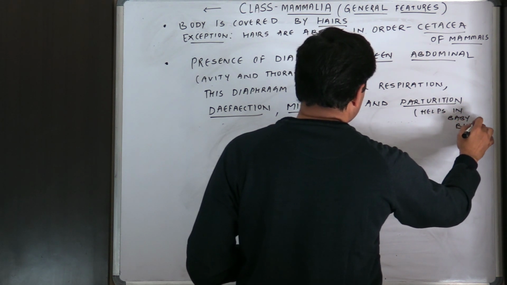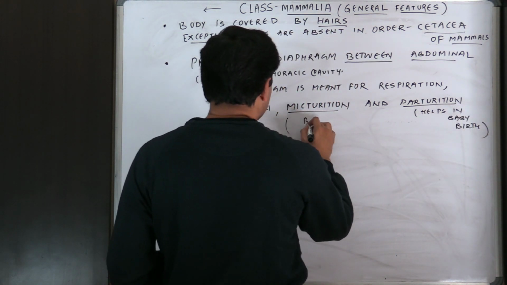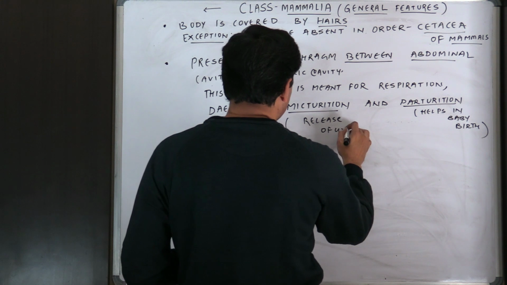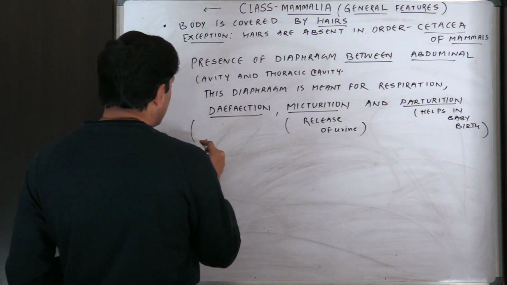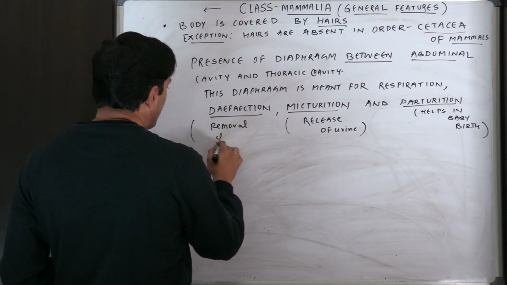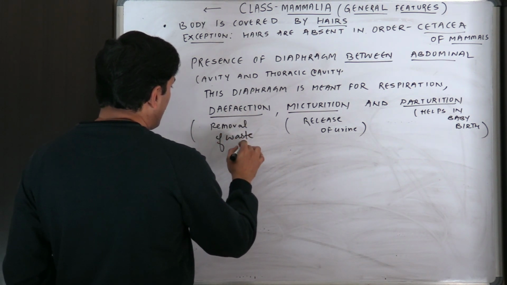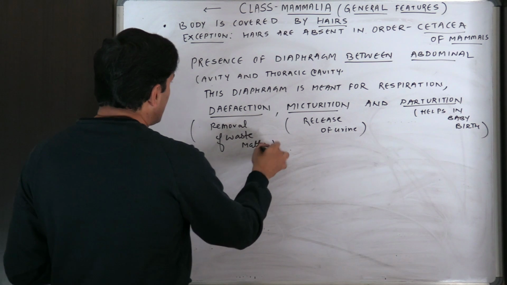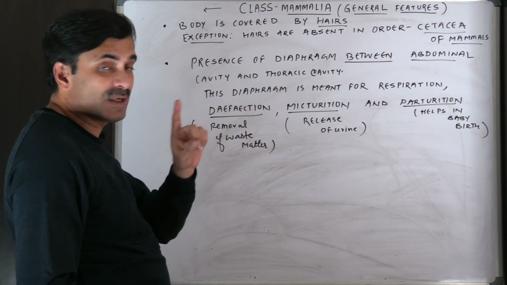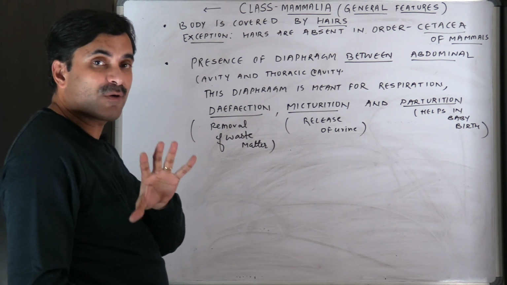The diaphragm helps in all of these. So the presence of a diaphragm between the abdominal and thoracic cavity is a unique feature of mammals.